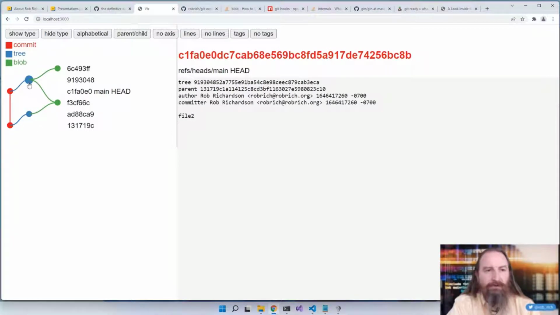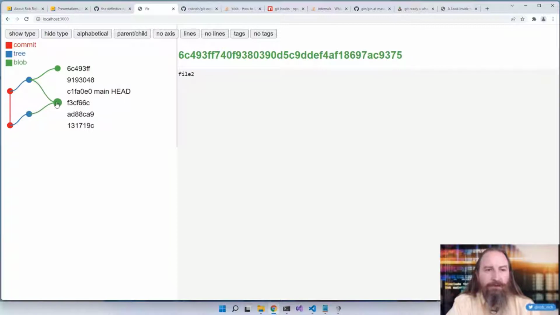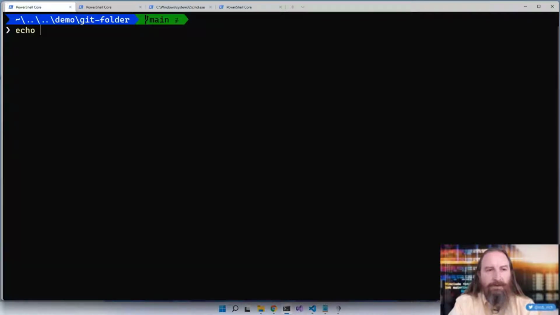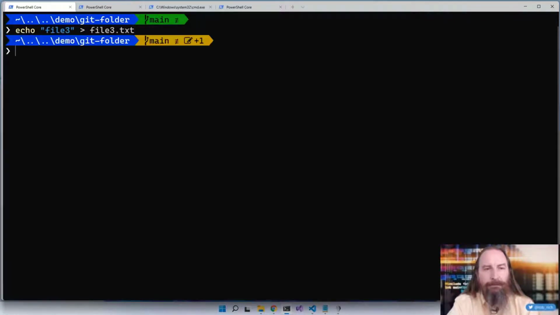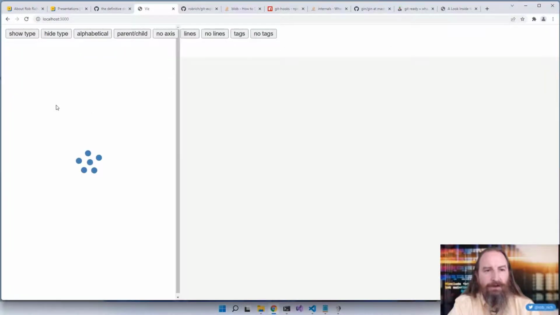It also references this tree node that specifies all of the files in the working directory. And I get blob nodes that reference each of those pieces. So let's add some more files. I'm going to echo file 3, and I'll send that to file3.txt. And let's go refresh that. Do we have any changes in our content? Nope, we just still have those 6 nodes.